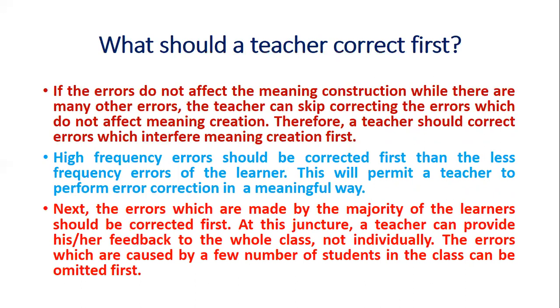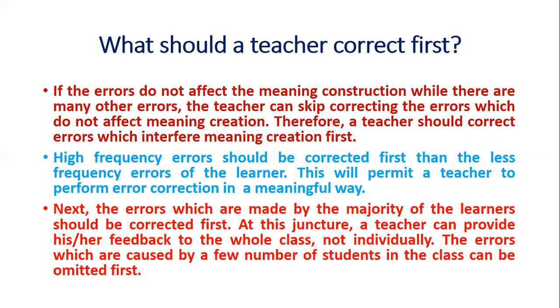If the errors do not affect the meaning construction, while there are many other errors, the teacher can skip correcting the errors which do not affect meaning creation. Therefore, a teacher should correct errors which interfere with meaning creation first. High frequency errors should be corrected first rather than the less frequent errors of the learners. This will permit a teacher to perform error correction in a meaningful way.